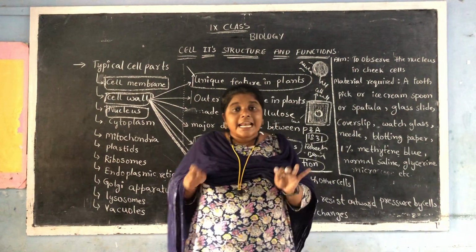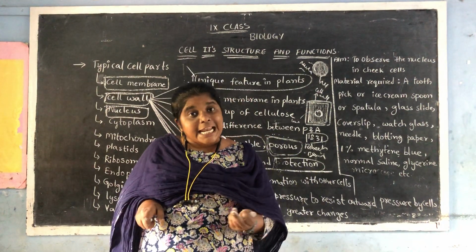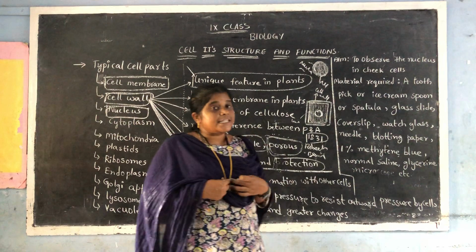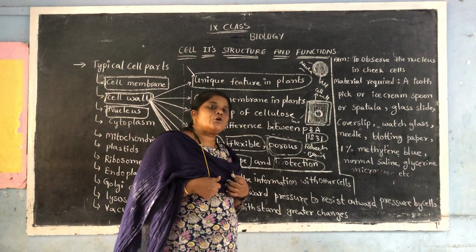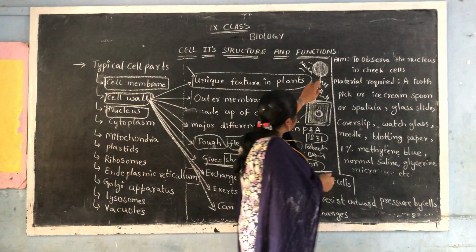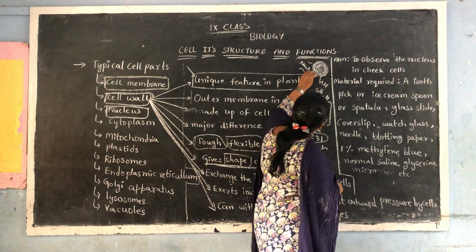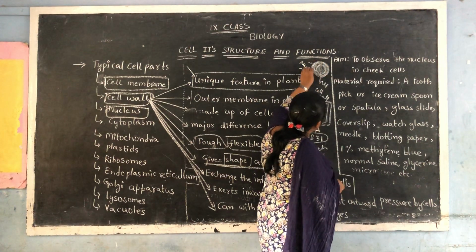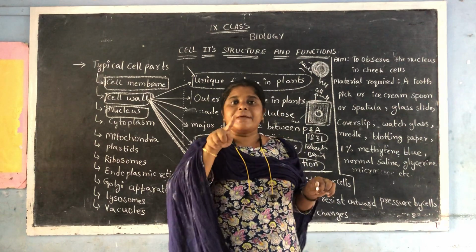The jelly present inside the cell is what? Cytoplasm. The jelly present in the nucleus is called what? Nucleoplasm. So the gel present inside the nucleus is nucleoplasm, and the membrane surrounding it is called the nuclear membrane.